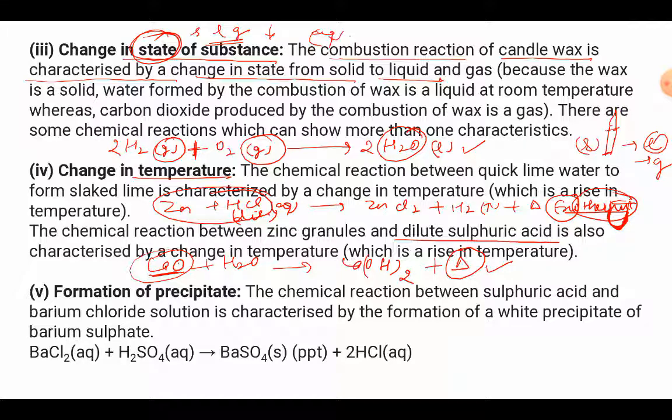But all the reactions are not exothermic. There are certain reactions which are endothermic also, like the very first reaction, photosynthesis. Now this is in relation to biology, where all the green plants can prepare their own food with the help of carbon dioxide and water in the presence of chlorophyll. So photosynthesis takes place by absorbing solar energy. So this is an example of an endothermic reaction.